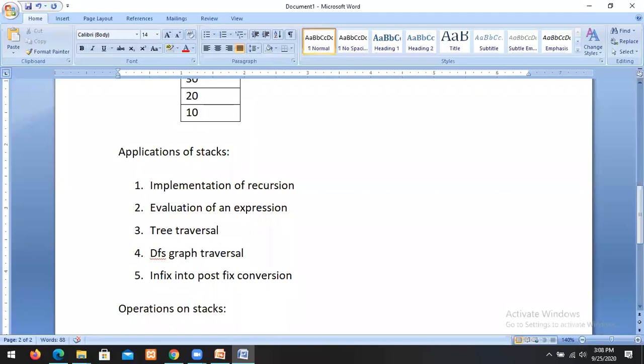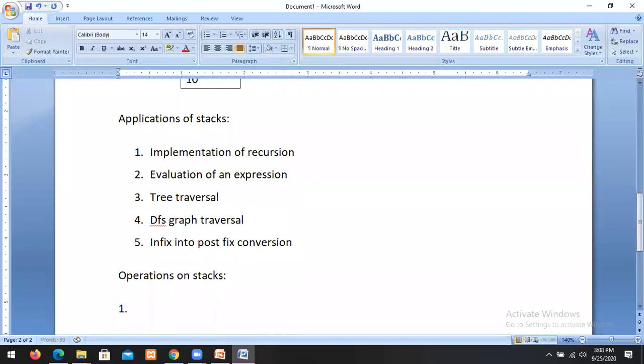What are the operations on stacks? What are the operations that are performed? One is called push. This function is used to insert an element into the stack.